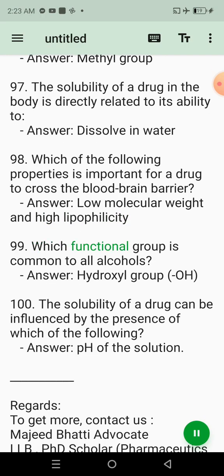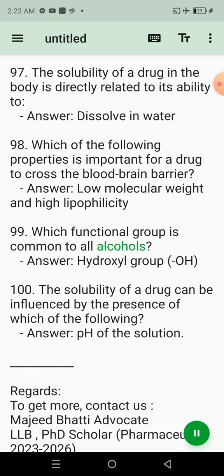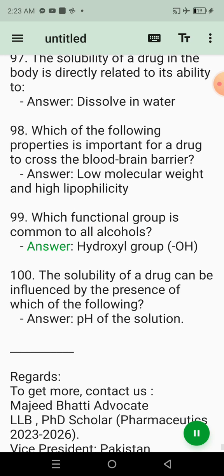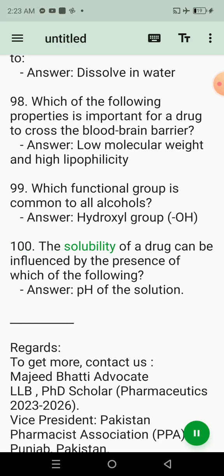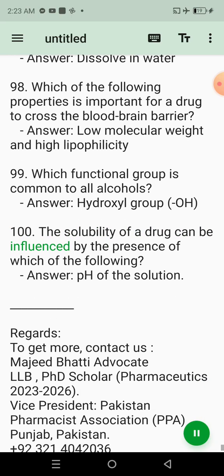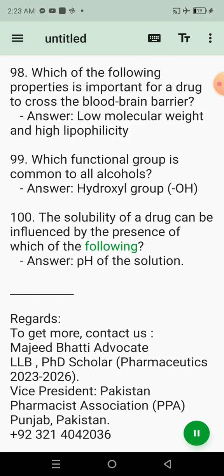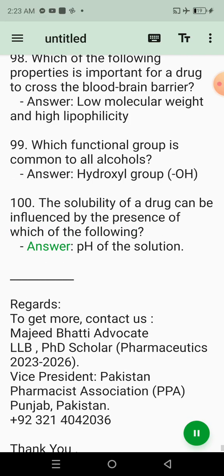99. Which functional group is common to all alcohols? Answer: hydroxyl group, OH. 100. The solubility of a drug can be influenced by the presence of which of the following? Answer: pH of the solution.